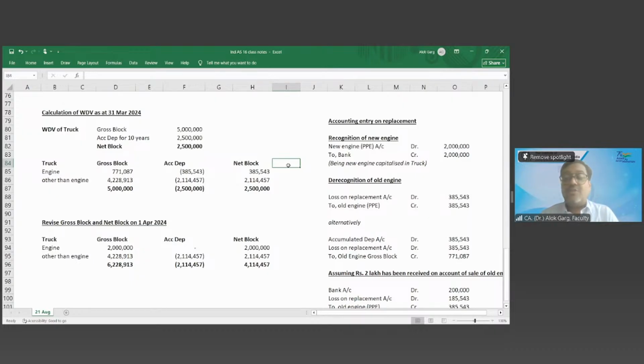Yes, sir. Right? So in your exam, if the question comes and just to confuse you, they have given that the life of the engine is also 20 years, don't depreciate over 20 years and write an assumption that the engine is part of the truck. And this engine has to be depreciated over the remaining life of the truck, which is the principal asset. Okay? Okay.